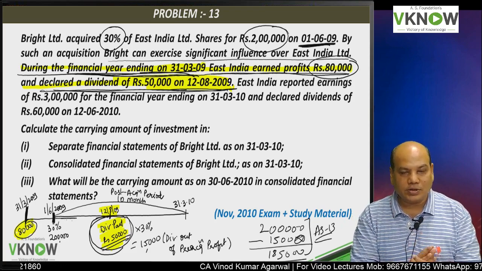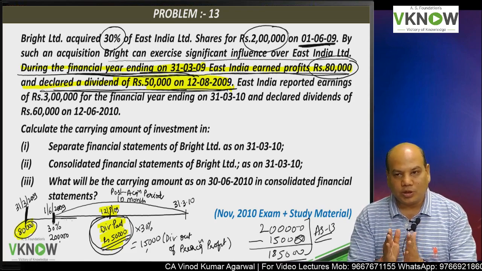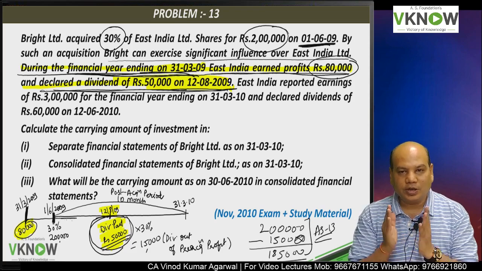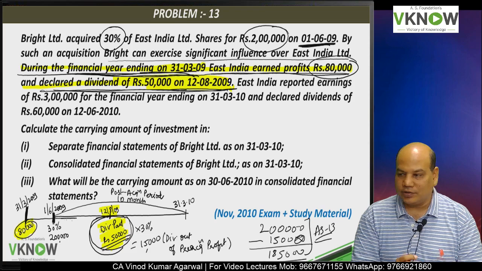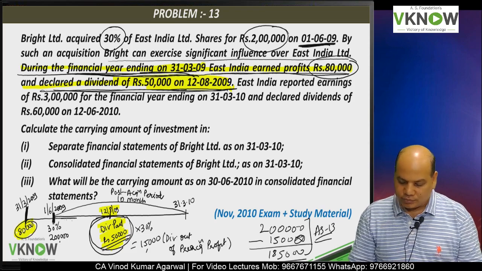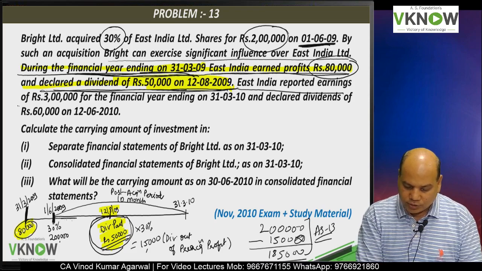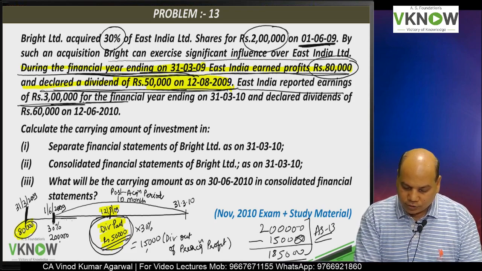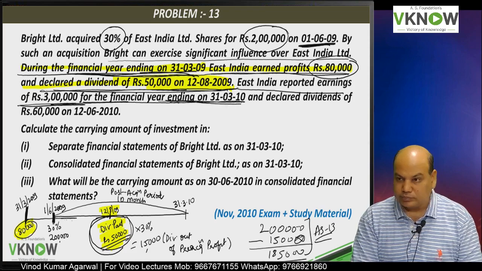AS 13 says dividend out of pre-acquisition profit should be reduced from the carrying amount of investment because it is treated as recovery of cost.